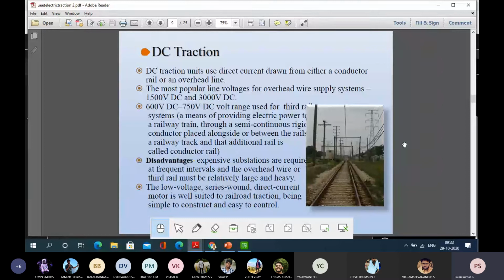The most popular line voltage for overhead we already saw, 1.5 kV to 3 kV DC. What is the disadvantage? Expensive substations are required at frequent intervals in order to maintain the voltage, and the overhead wire must be relatively large and heavy, because if you are carrying DC current and applying a DC voltage across the lines, we need heavier, larger diameter conductors. This is a very big disadvantage of the DC system.